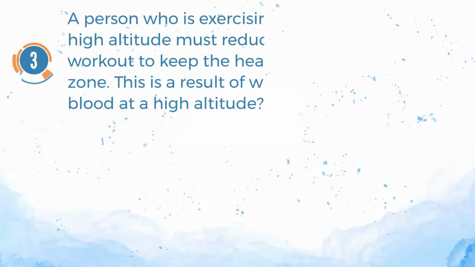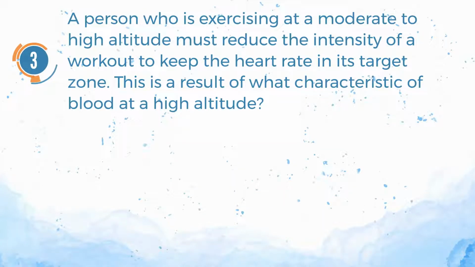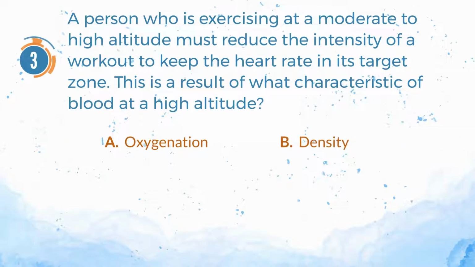Number 3. A person who is exercising at a moderate to high altitude must reduce the intensity of a workout to keep the heart rate in its target zone. This is a result of what characteristic of blood at a high altitude? A. Oxygenation. B. Density. C. Pressure. D. Temperature.